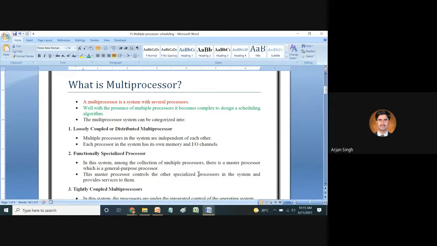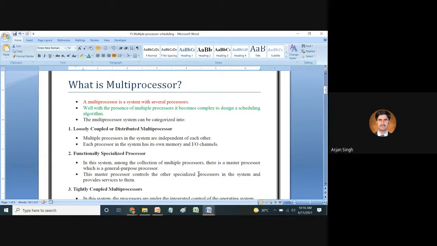There is not a big logic here. The only thing to understand is that you want to execute multiple processes simultaneously. That is the concept of the multiprocessor. With multiple processors, it becomes complex to design scheduling algorithms.